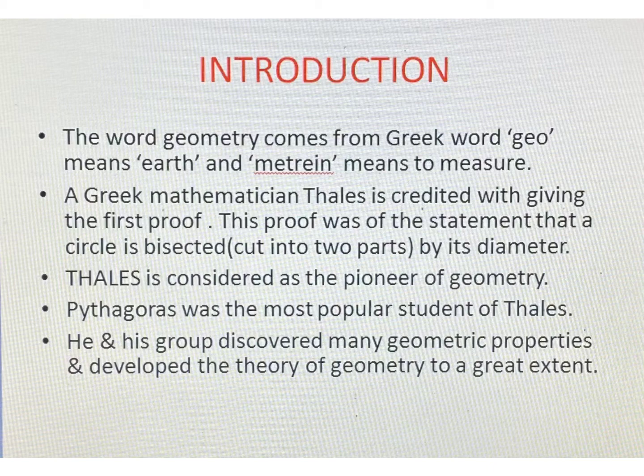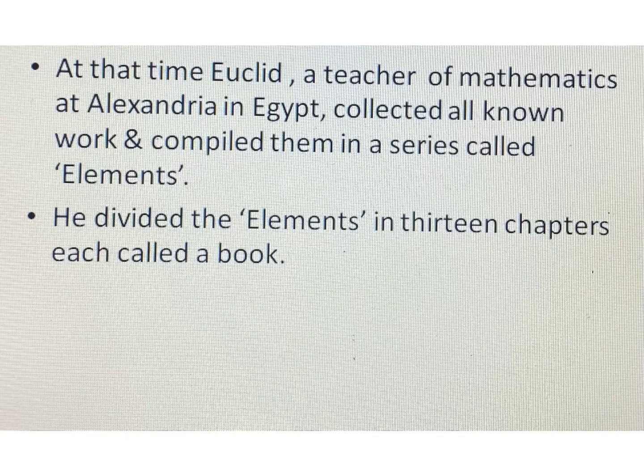Next, Pythagoras was the most popular student of Thales. He and his group discovered many geometrical properties and developed the theory of geometry to a great extent. So till now, the use of geometry was there. There were concepts of geometry known to people. Theories were developed, but they had not been compiled anywhere, meaning they had not been collected anywhere. So at that time what did Euclid do? Euclid was a teacher of mathematics at Alexandria in Egypt. He collected all the work and compiled it in a series called Elements. So the work of compiling all the concepts of geometry was done by Euclid.